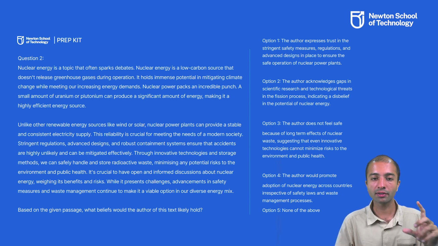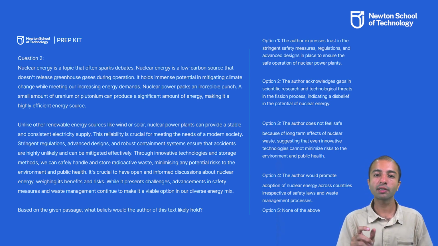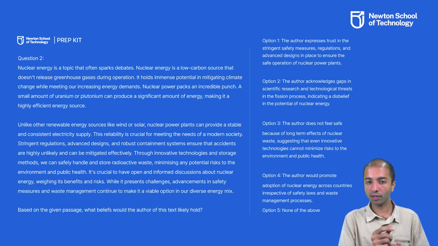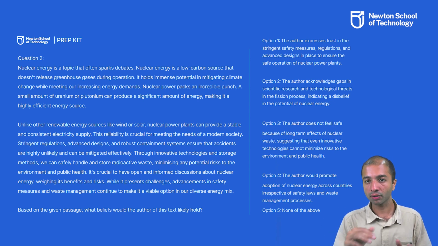Here we are asked, based on the above text, what beliefs the author is likely to have. We are given 4 options. The first option is: the author expresses trust in stringent safety measures, regulation and advanced designs in place to ensure safe operation of nuclear power plants. If we see the last sentence of the text, it mentions, while it presents challenges, advancements in safety measures and waste management continue to make it a viable option. So here the author is positive about the endeavor of nuclear energy, and he is also considering that we need good safety measures as well as waste management mechanisms. So this seems to be the likely option. We'll also see the other options.